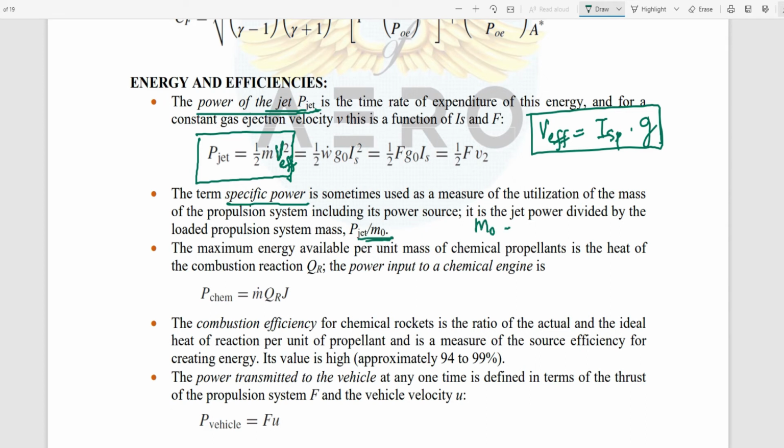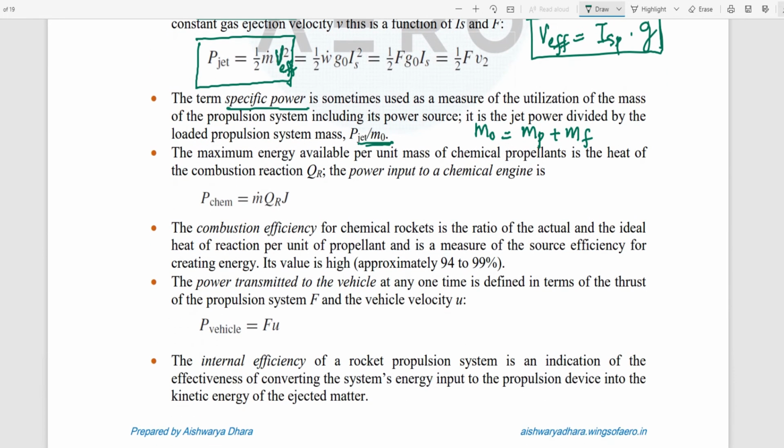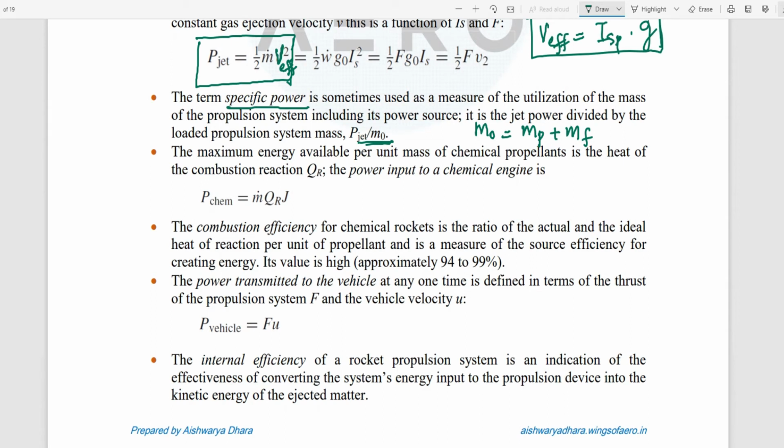So initial mass means what? Again the mass of the propellant plus the mass of the final or burnout gases. I hope you are noting down the formulas simultaneously. Next comes the maximum energy, the power input to the chemical engine. The power input to the chemical engine, P chemical, can be defined as m dot QR, QR into J.